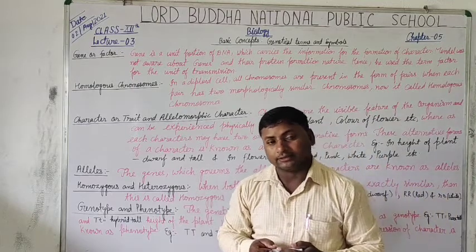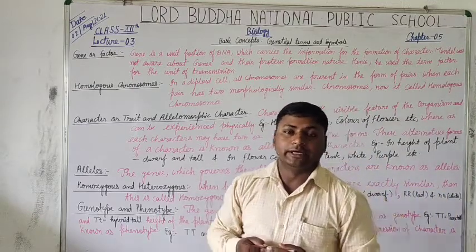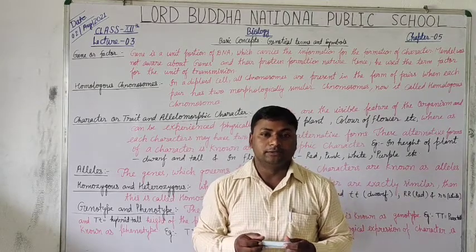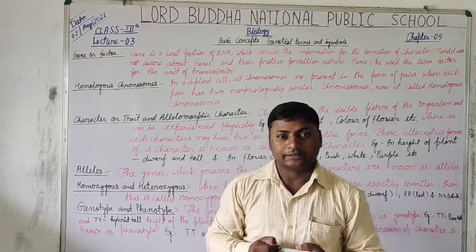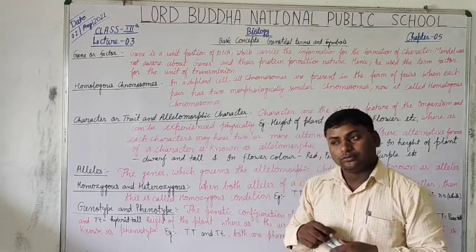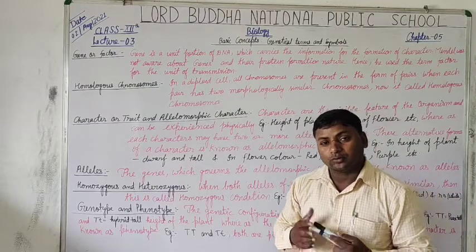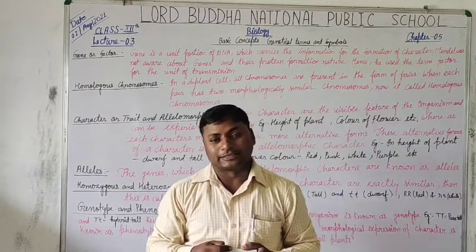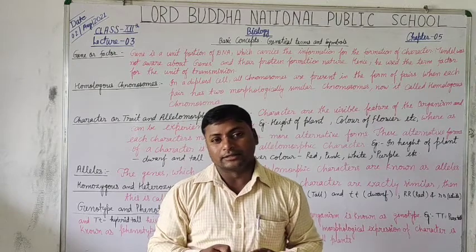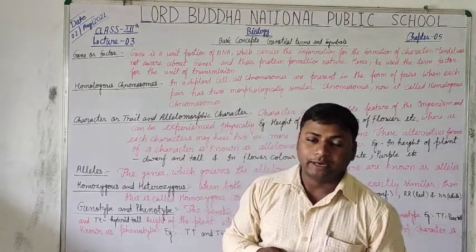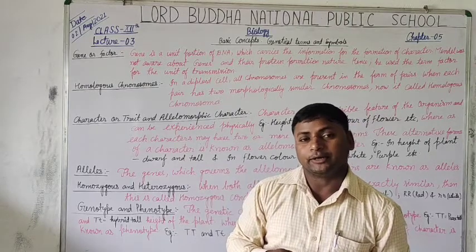In the previous lecture, we were studying heredity and a brief history of the father of genetics, Gregor John Mendel. Now, before studying Mendel's experiment, here are some terms that were used by Mendel in his experiment.